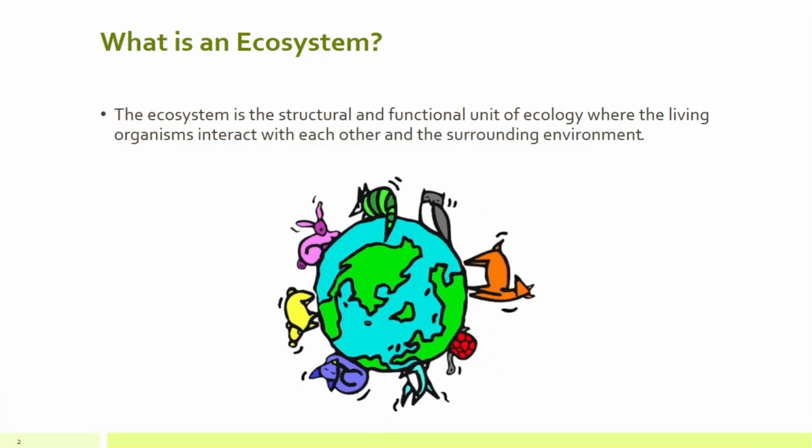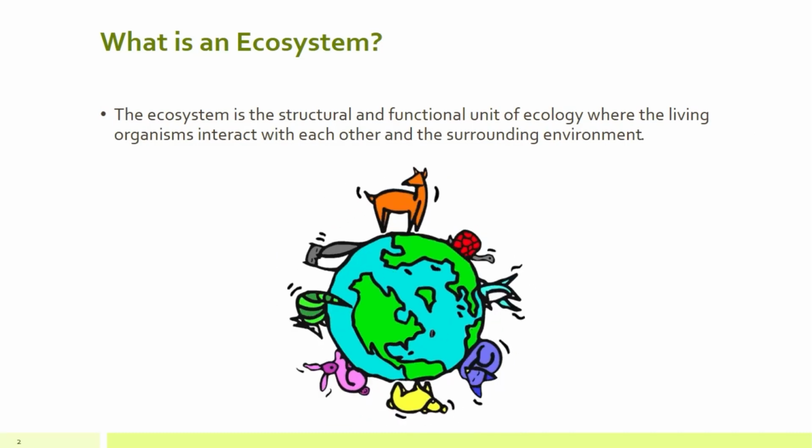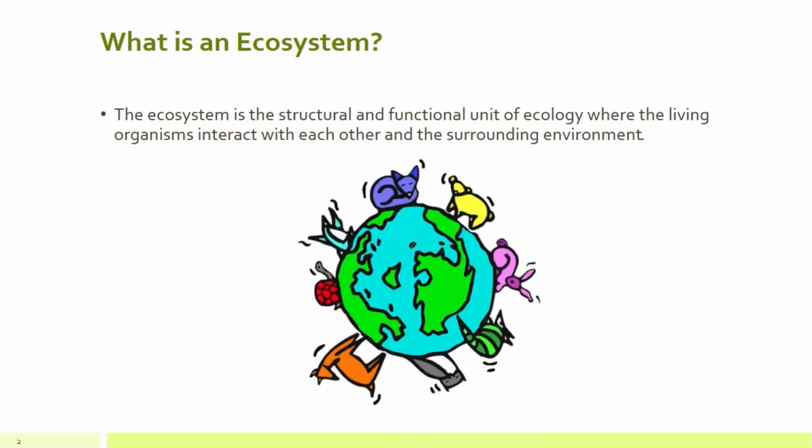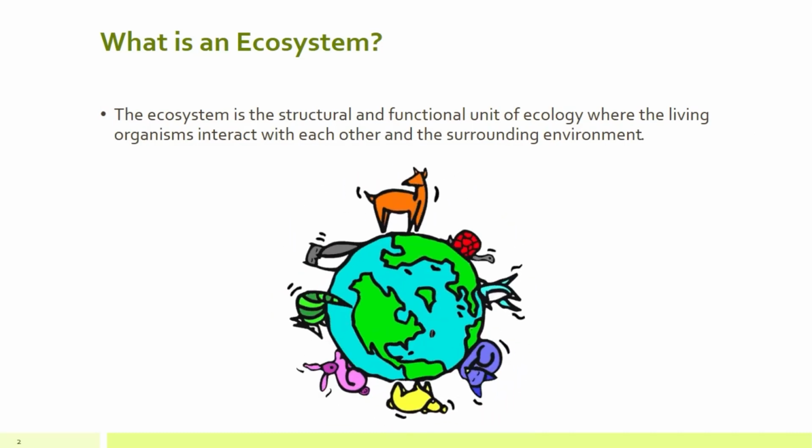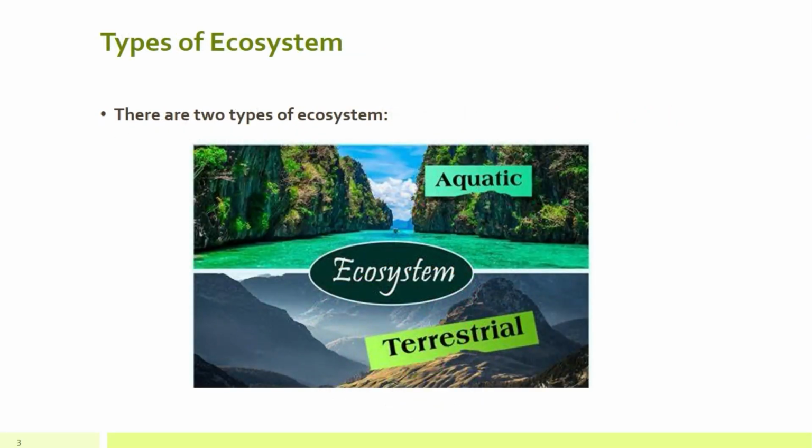As a definition, we can say that ecosystem is the structural and functional unit of ecology where the living organisms interact with each other and the surrounding environment. About the types of ecosystem, we can say that there are two types of ecosystem, aquatic and terrestrial. Terrestrial is a land-based ecosystem and aquatic is a water-based ecosystem that we are going to talk about each of them specifically.